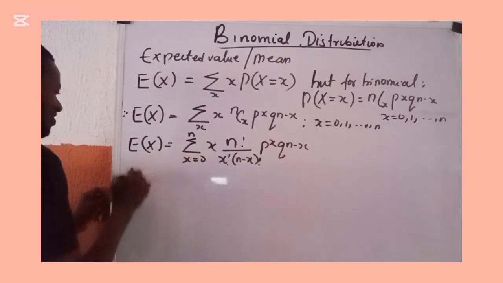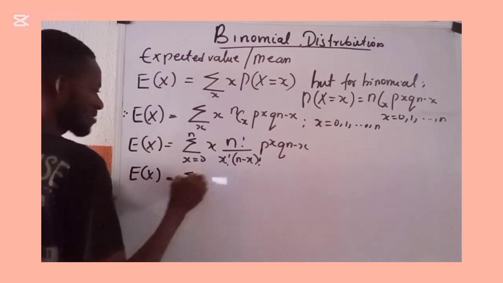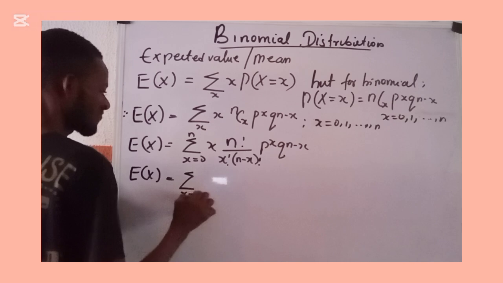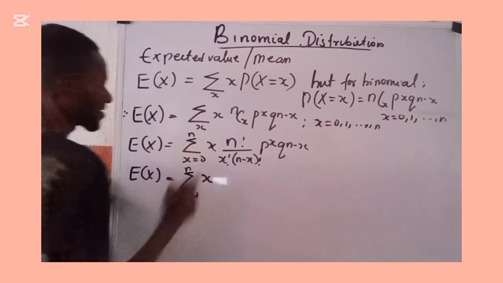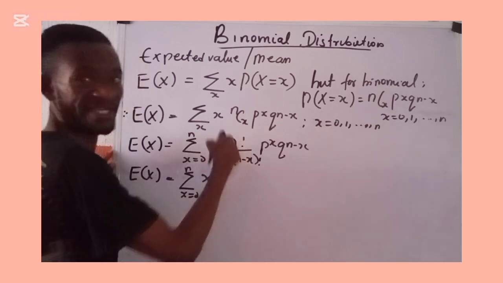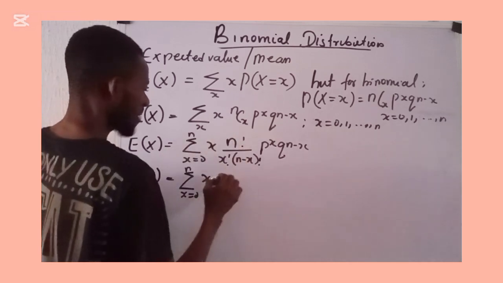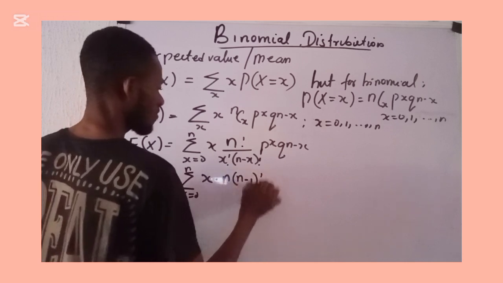This thing becomes E of X is given as the sum, x is running from 0 to n. Here I have my x, this is my n factorial, and this n factorial can be written as, multiplied by, n into n minus 1 all factorial.